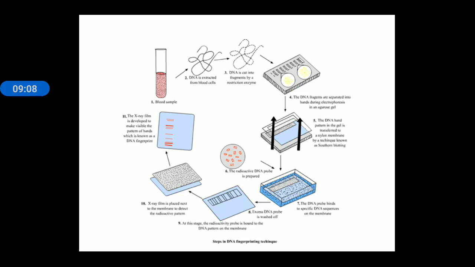This separated DNA is pressed onto nylon paper, and this nylon paper is treated with a radioactive DNA probe, which will bind to the DNA fragments. The DNA fragments attached to the radioactive probe are further analyzed with X-ray film, and the X-ray photographic film will differentiate the different bands of the DNA fingerprint. Here is the actual image of DNA fingerprinting.